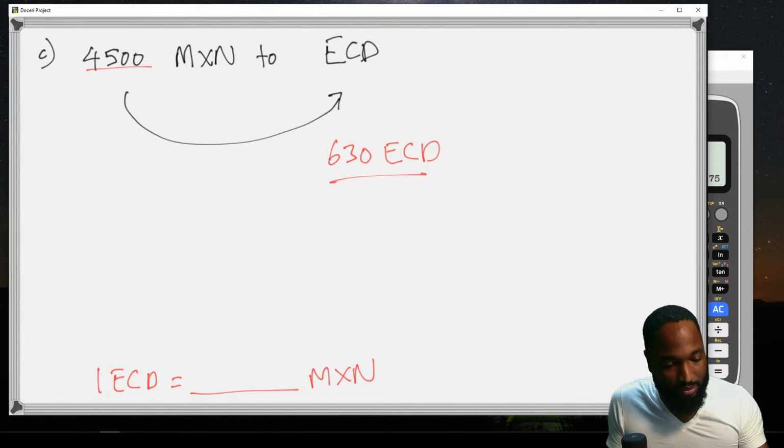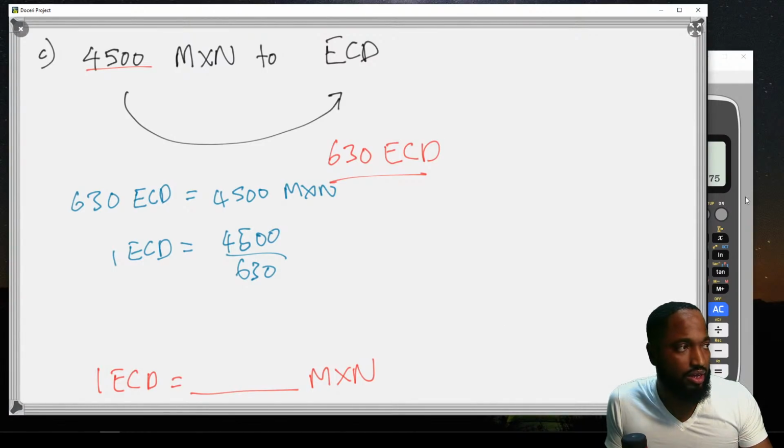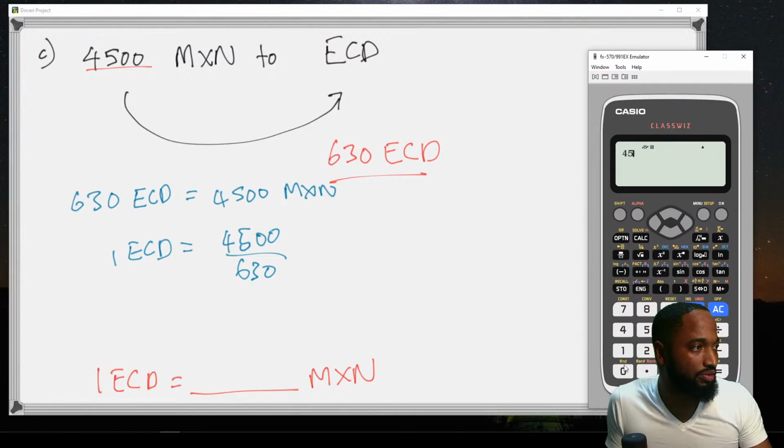What you would do is line up your stuff in the order that you want it to come through. So 630 ECD is equal to 4500 Mexican pesos. So 1 ECD is equal to 4500 divided by 630. Calculator time, 4500 divided by 630. Y'all, if I make any mistakes here, just let me know. That's 50/7.